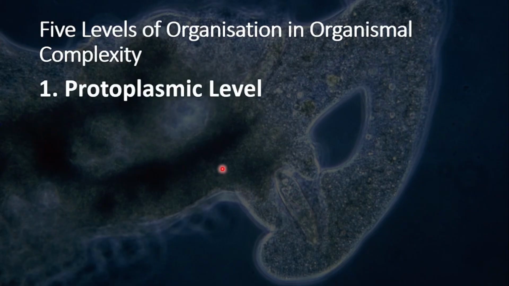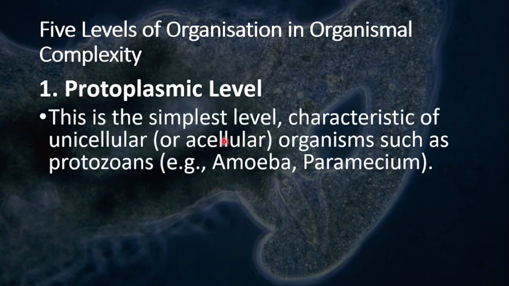At this level, what happens? Well, first of all, it's important to know that this level is the simplest level. It's the simplest level characteristic of unicellular or acellular organisms such as protozoans, amoeba, and paramecium. So when you think about the protoplasmic level, think about unicellular organisms. Uni meaning one cell, as compared to or in contrast to multicellular cells, right? Multicellular means many. Unicellular means one. So at this level, think about your unicellular organisms, your amoeba, your paramecium, your protozoans, right?